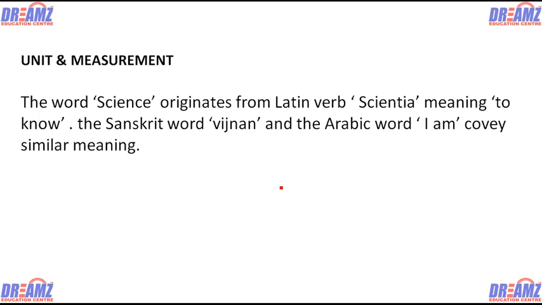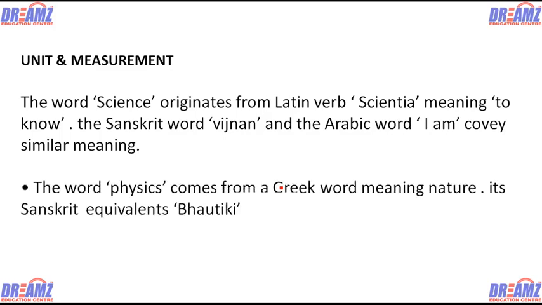So first we are starting with the first module, and that is quantity, unit and dimension. Firstly, where does the word science come from? The word science originated from a Latin word, scientia, which means to know, and it is also from a Sanskrit word, and the Arabic word ilm, which convey the same meaning. Now what is physics? The word physics comes from a Greek word meaning nature, and the Sanskrit equivalent word is Bhautiki. So it's a basic concept of where the words science and physics come from.